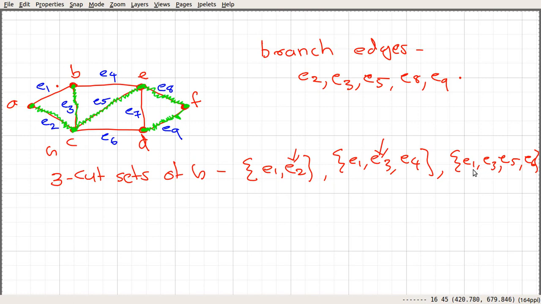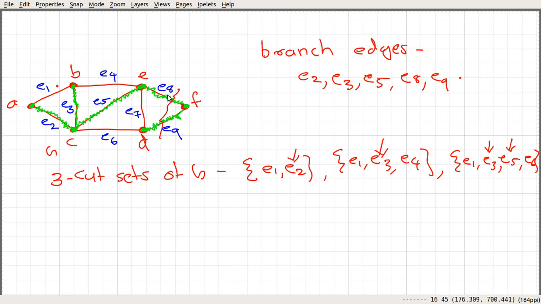Similarly, if you look here, E1 is a chord, E3 is a branch edge, E5 is also a branch edge, and E6 is not one. So we can see that for these three cut sets we have at least one branch edge.